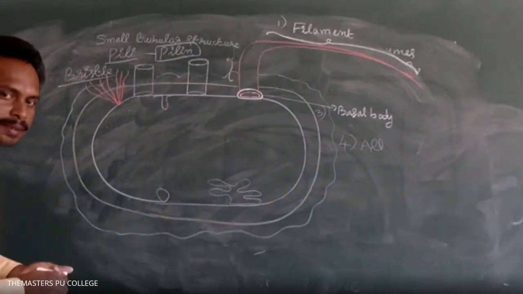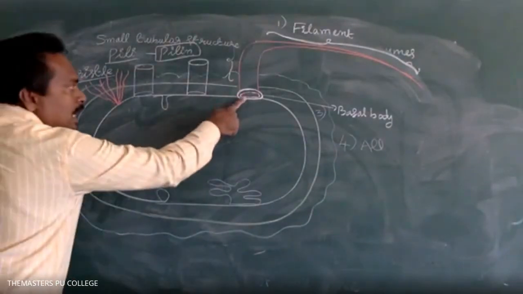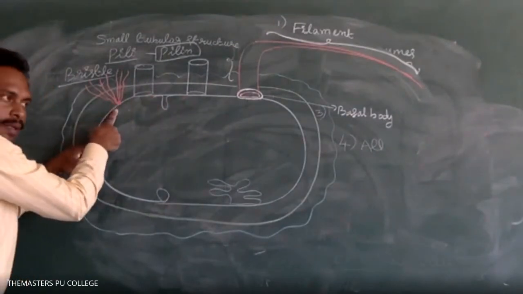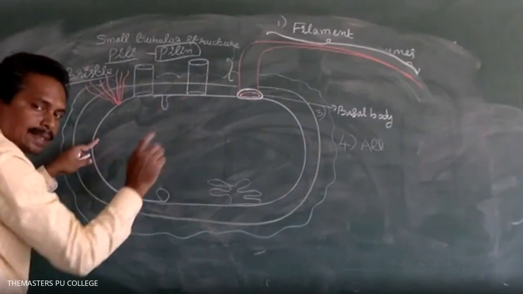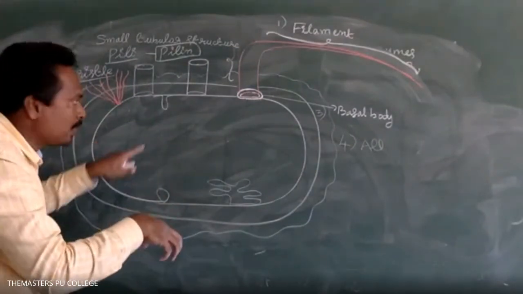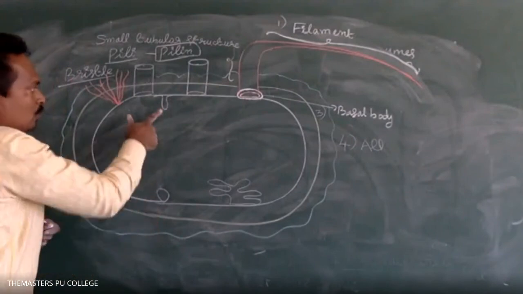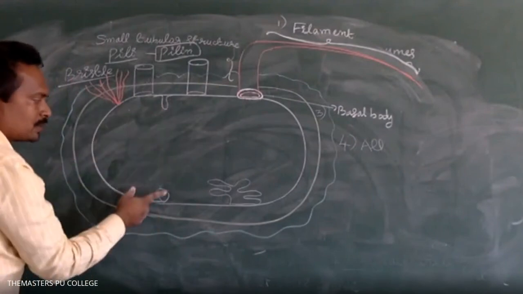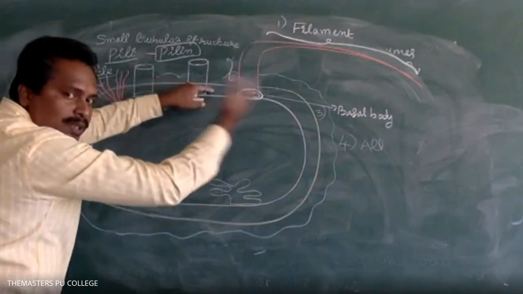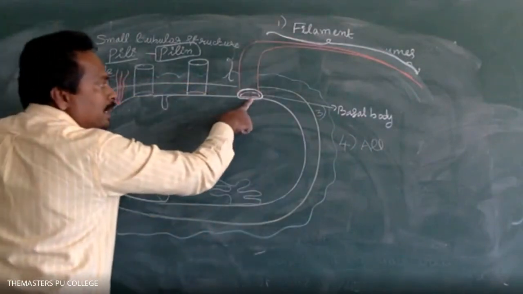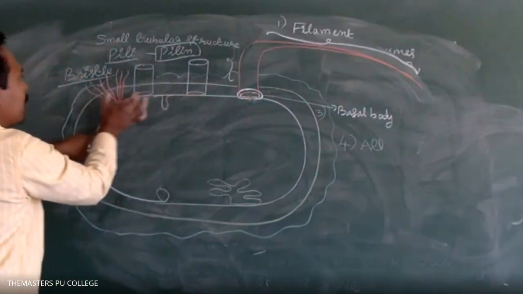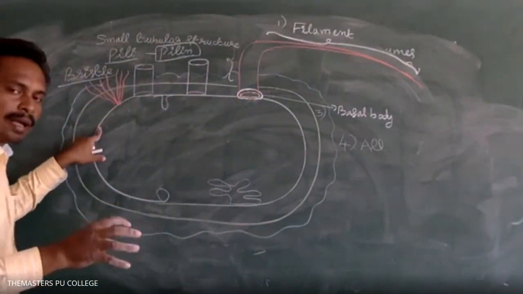So flagella, pili, and fimbriae arise from the cell membrane. Towards the inner side, the cell membrane forms foldings, tubules, vesicles, and lamellae. Towards the outer surface, the cell membrane forms flagella, pili, and bristle-like structures called fimbriae.